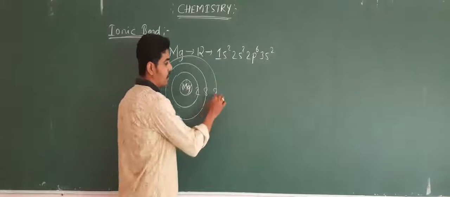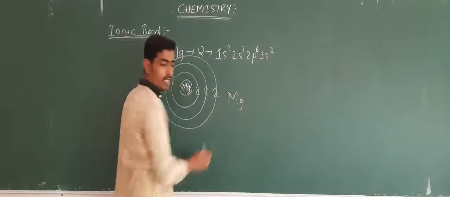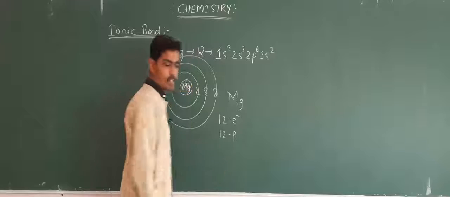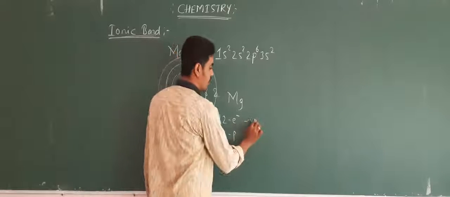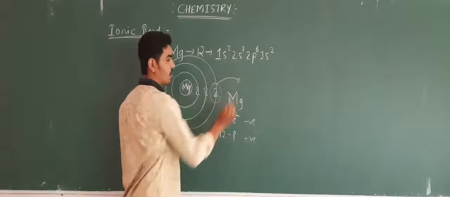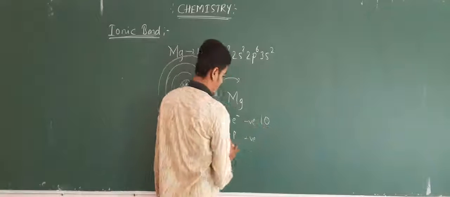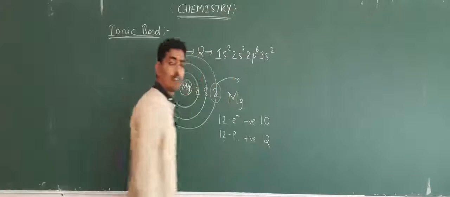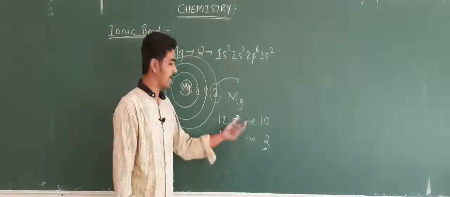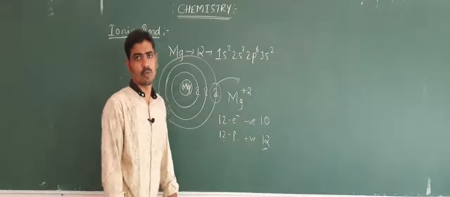How can we write it after losing? Initially we can write Mg as Mg because it consists of 12 electrons and 12 protons, that is 12 negative charge and 12 positive charge. Now if it loses 2 electrons, the number of electrons becomes 10 and the number of protons will remain 12 only. Hence 2 positive charges are more as compared to negative charges, and we will write it as plus 2.